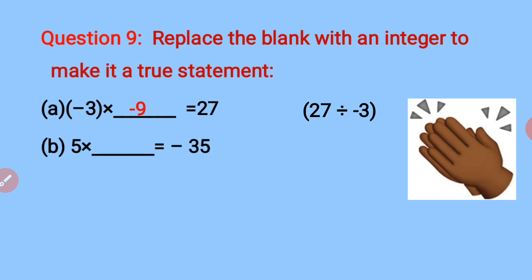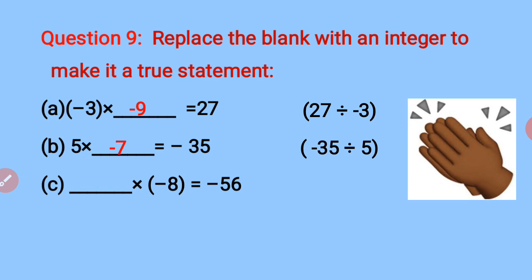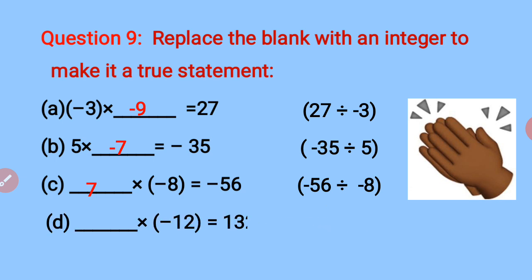Next sub question. 5 multiplied by something gives you minus 35. It has to be 7. But with a negative sign, because we know a positive multiplied by a negative only gives you a negative answer. So it is minus 7 there. Next, yes, you got it correct. It is 7. A positive one, because positive into negative only gives you negative answer.